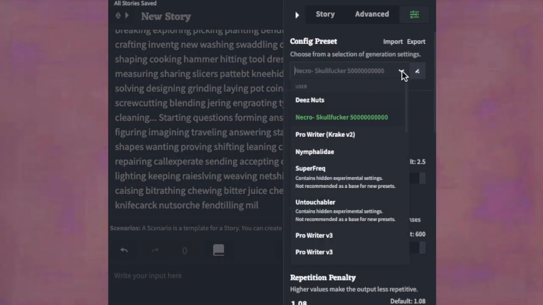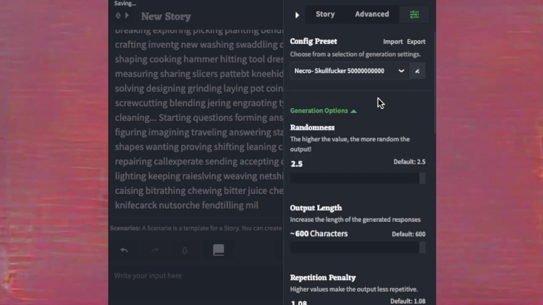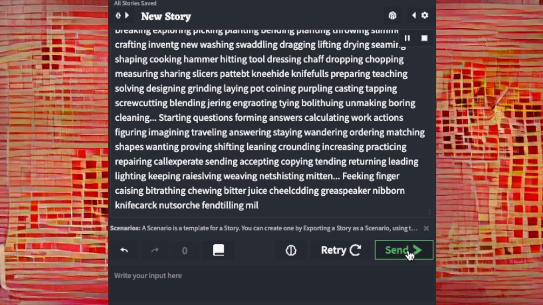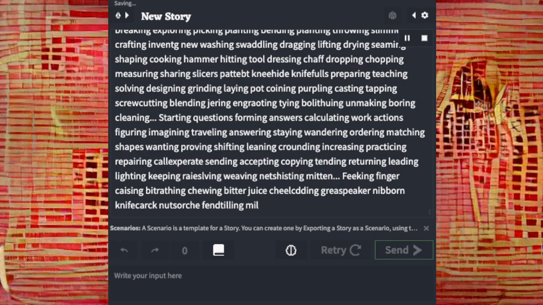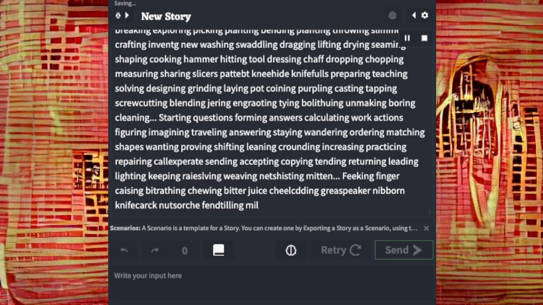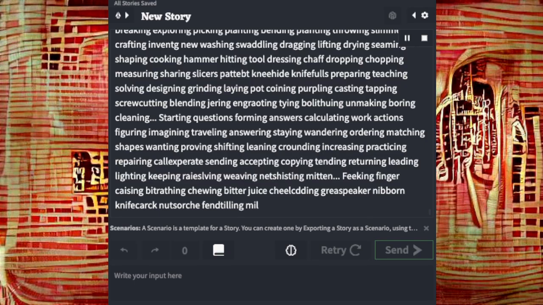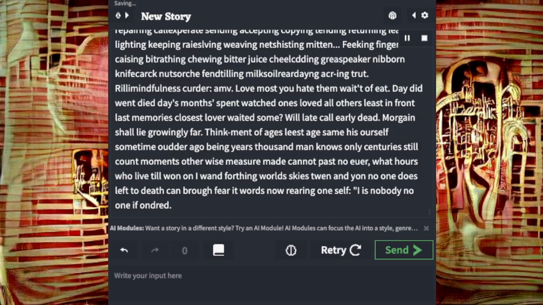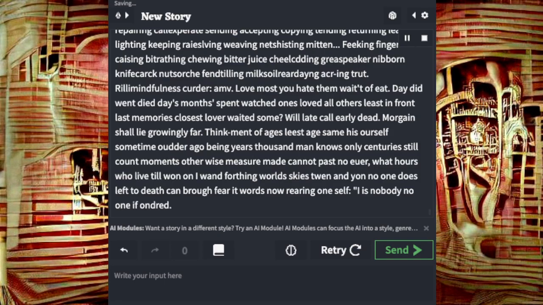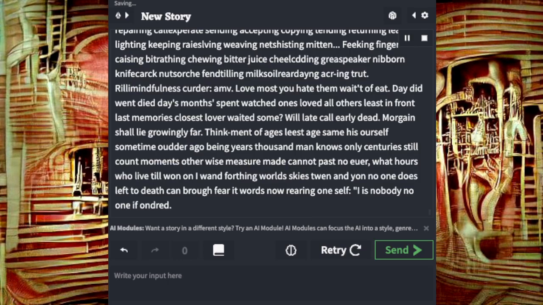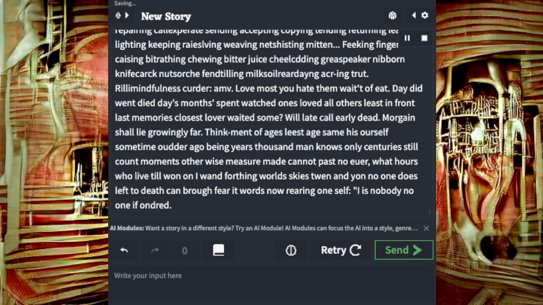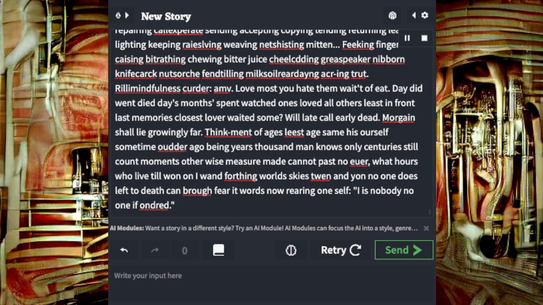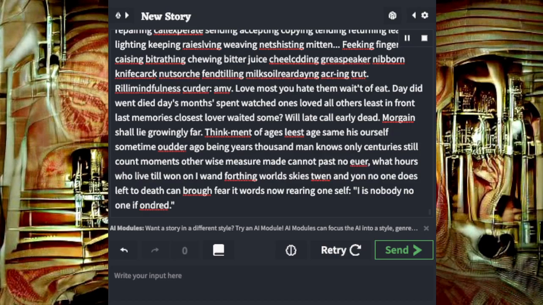fixing, chasing, avoiding, crawling, raising, straying, painting, counting, testing, breaking, exploring, picking, planting, bending, throwing, crafting, invent, new, washing, dragging, lifting, drawing, shaping, cooking, hammer, hitting, tool, dressing, dropping, chopping, measuring, sharing, preparing, teaching, solving, designing, grinding, laying, pot, casting, tapping, cutting, blending, grading, tying, ball, making, boring, cleaning, starting, questions, forming answers, calculating, work, actions, figuring, imagining, traveling, answering, staying, wandering, ordering,